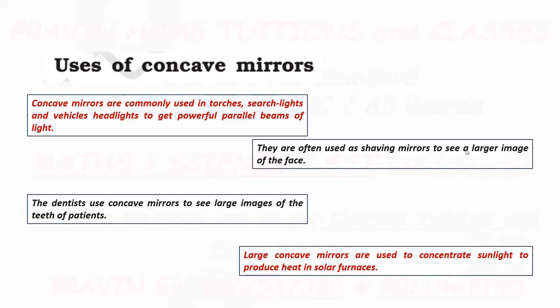They are often used as shaving mirrors to see a larger image of the face. The dentist uses the concave mirror to see large images of the teeth of patients. Large concave mirrors are used to concentrate sunlight to produce heat in solar furnaces. So these are the uses of concave mirror.